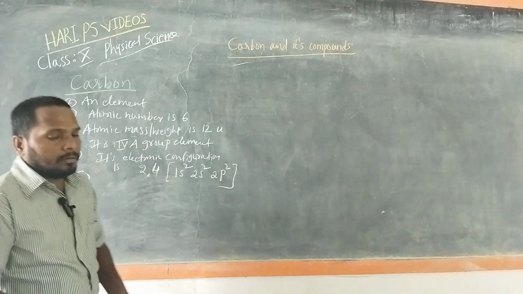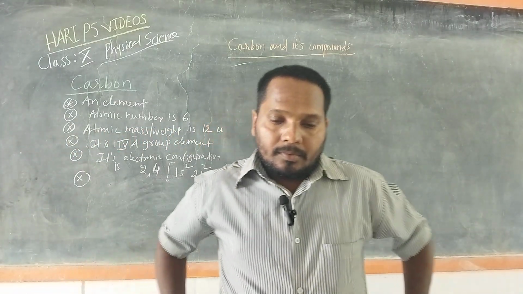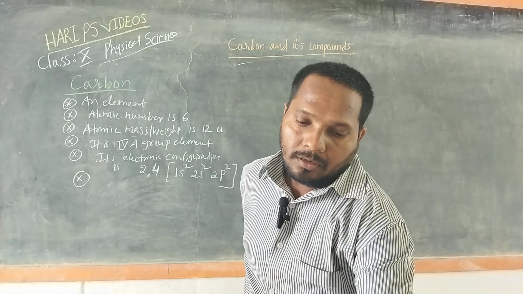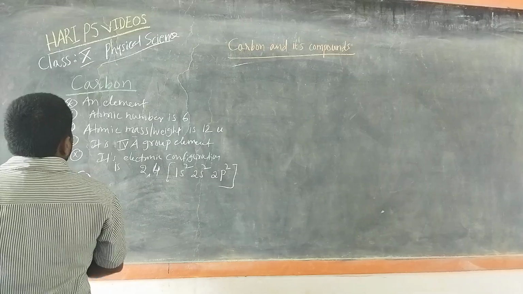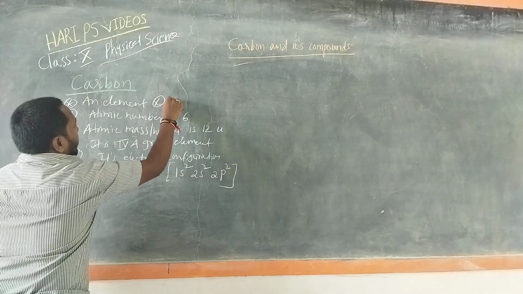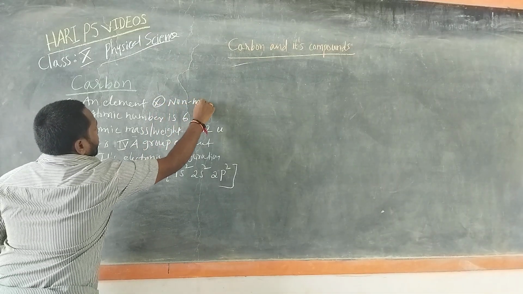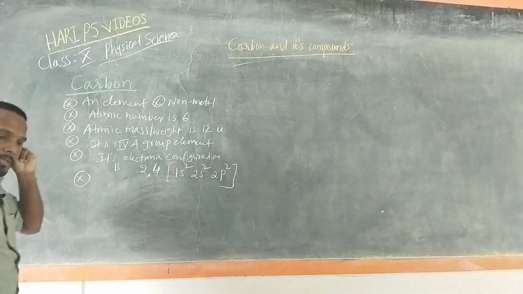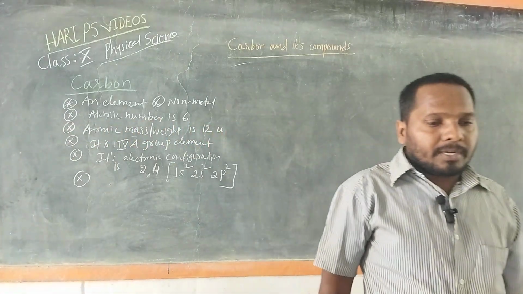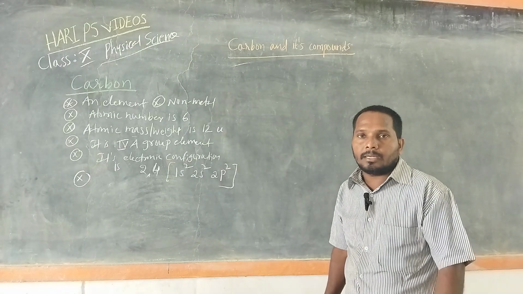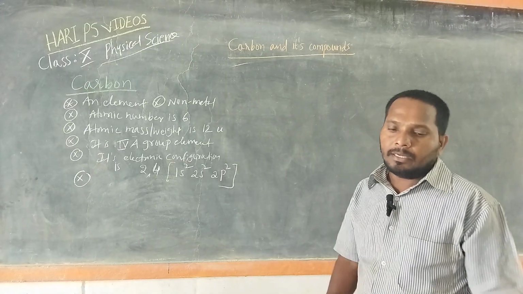Then, carbon is a non-metal. As in the previous chemistry chapter, we discussed differences between metals and non-metals.